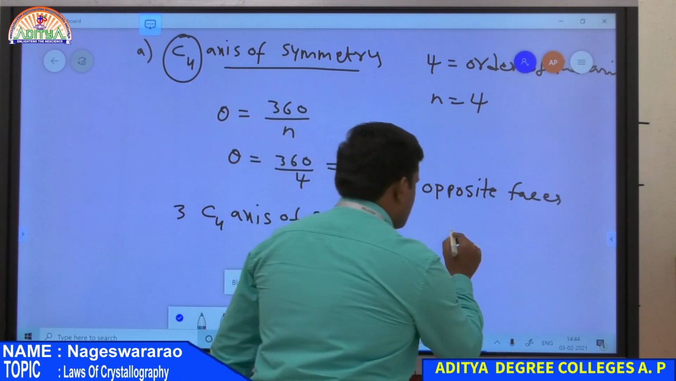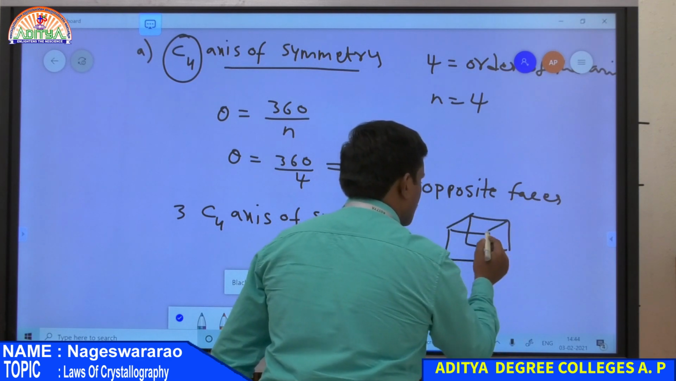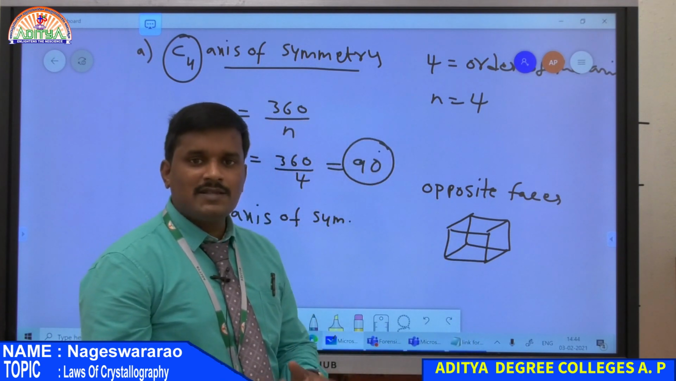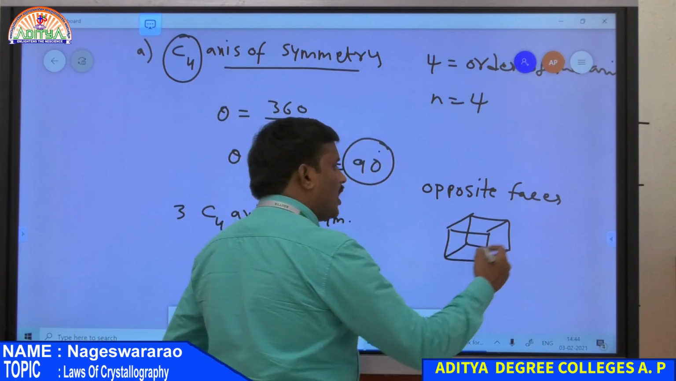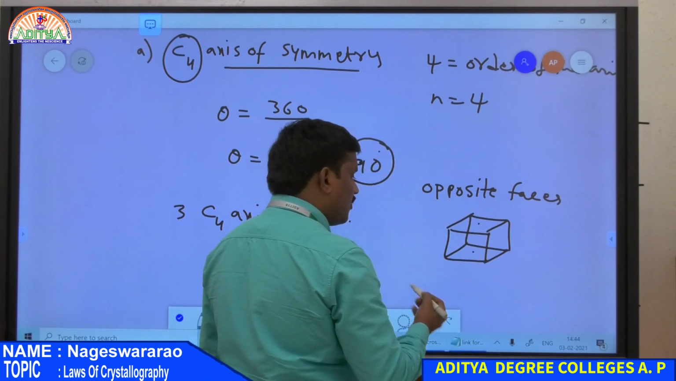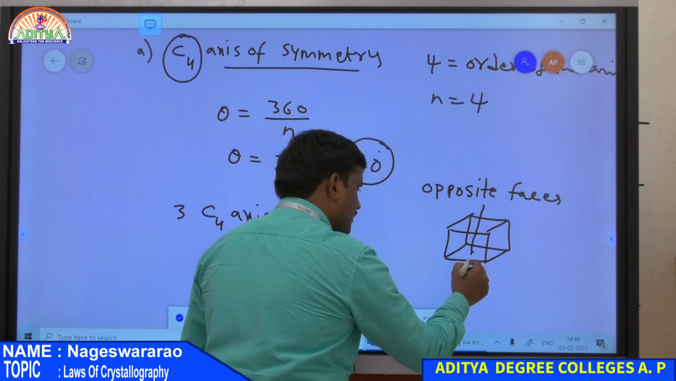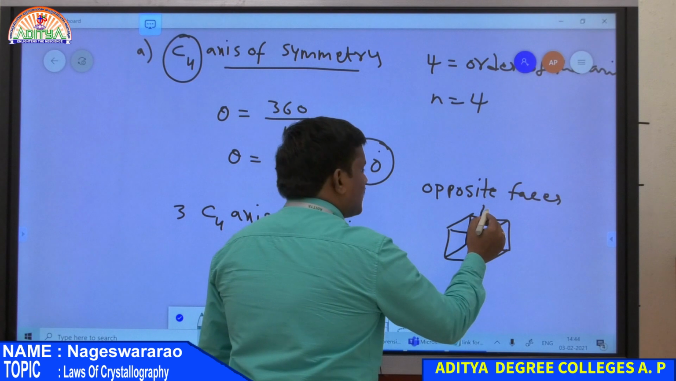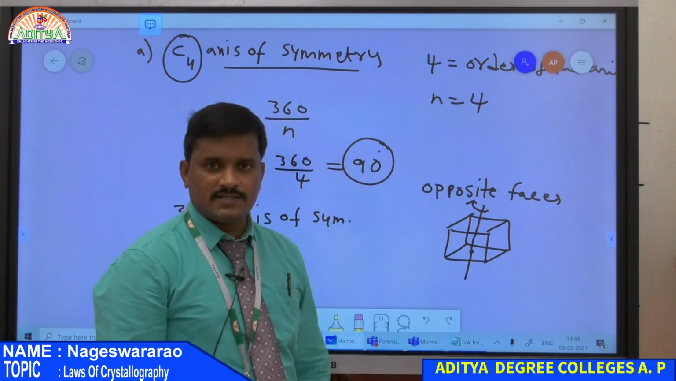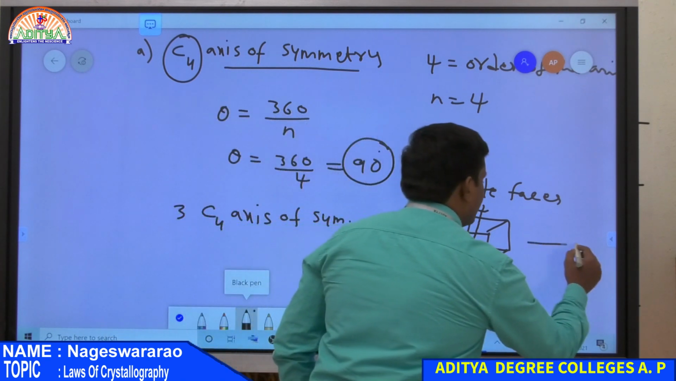So look at the crystal. This is a cubic crystal, right? Now I imagine an axis passing through opposite faces. So this is above the face and this is below the face. Now I imagine an axis, that is nothing but a line. This line passes through our crystal, through opposite faces, and now we rotate this crystal through an angle of 90 degrees.